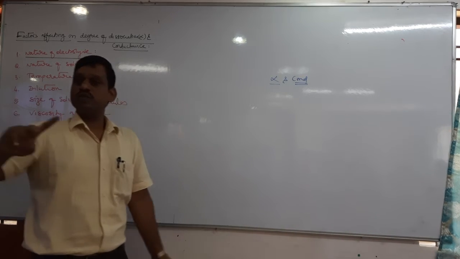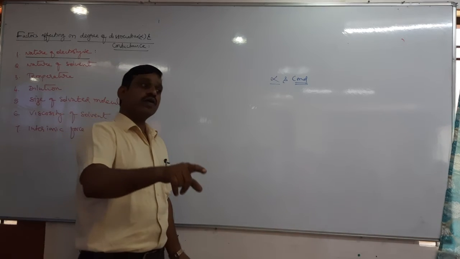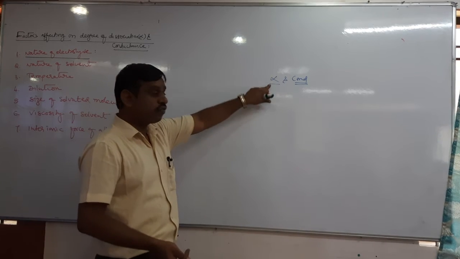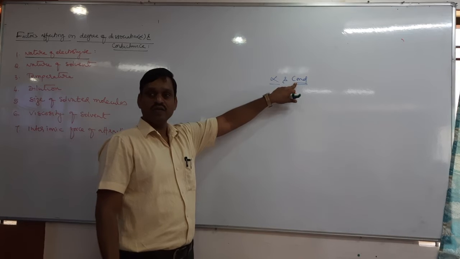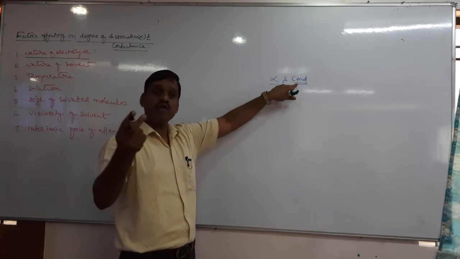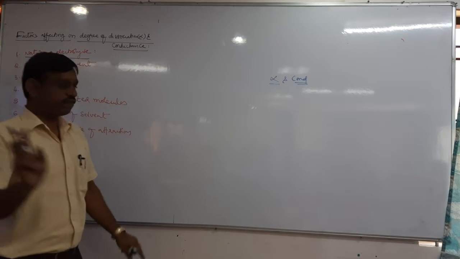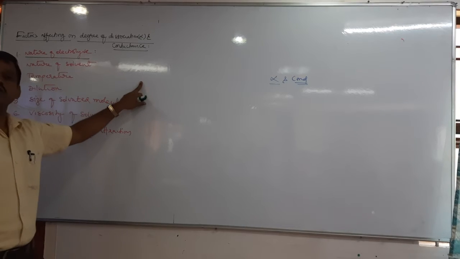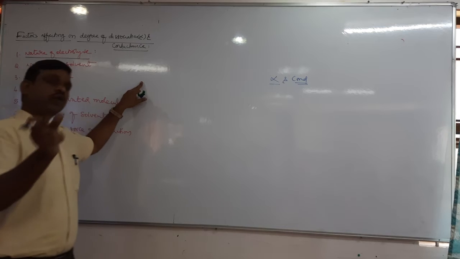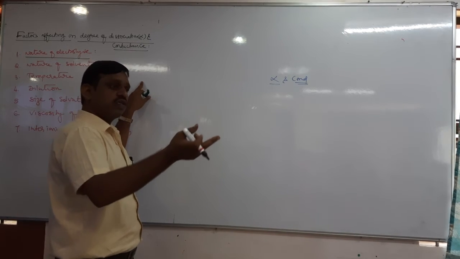We have studied two types of electrolyte, strong and weak. If the electrolyte is strong, it undergoes complete dissociation. If it undergoes complete dissociation, alpha is more and conductance will be more. That means the stronger the electrolyte, the more will be the degree of dissociation and the more will be the conductance. Okay, one sentence is enough. Next is nature of solvent. There are usually two types of solvents we use. One is polar, the second one is non-polar.